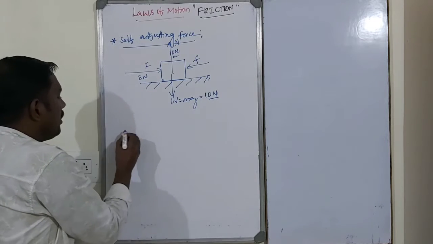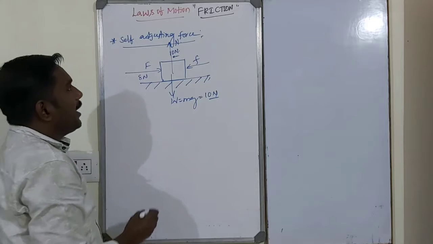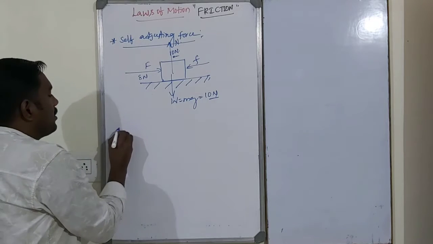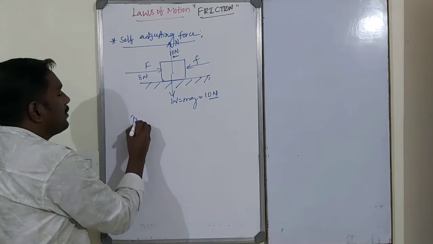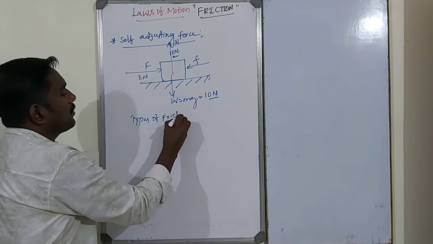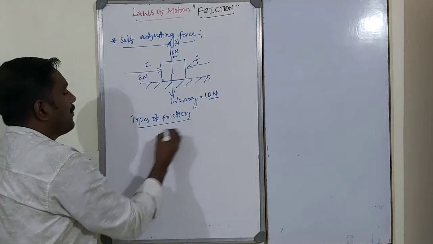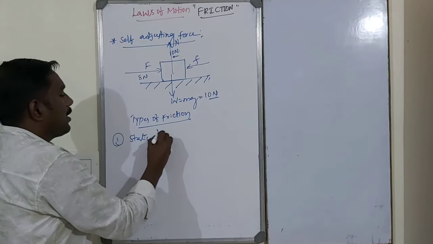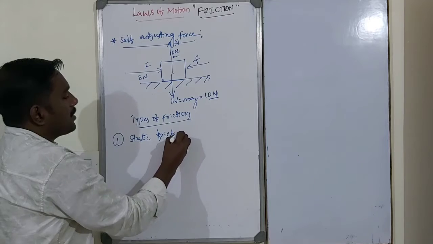Okay. So generally there are three types of friction. The first one is static friction. So what is meant by static friction?